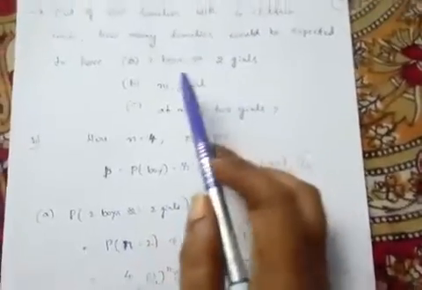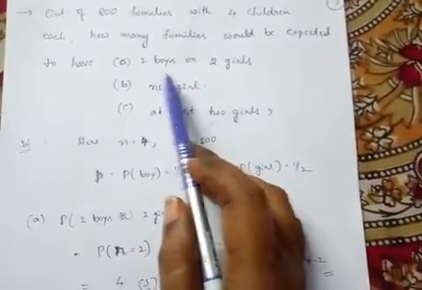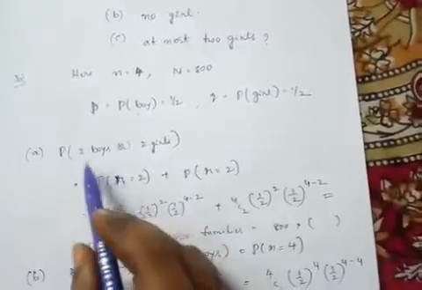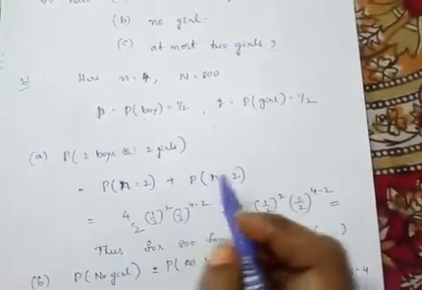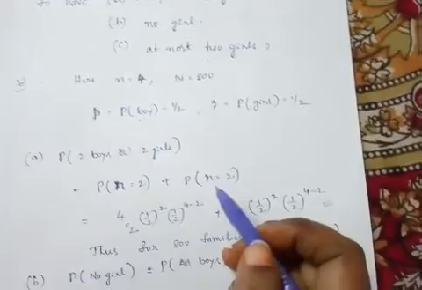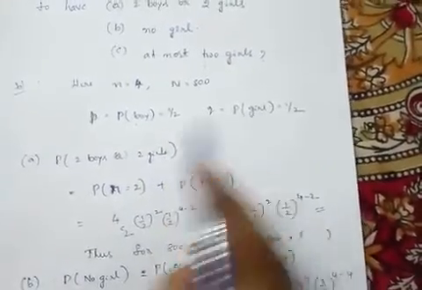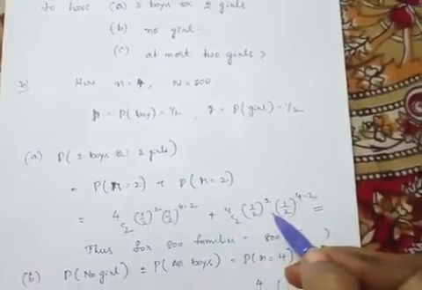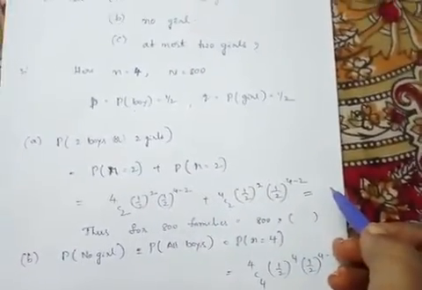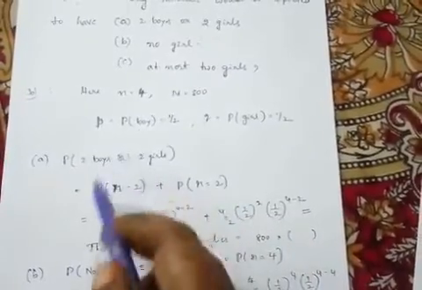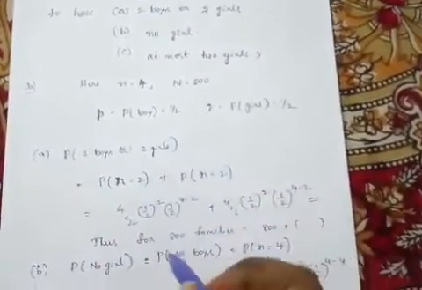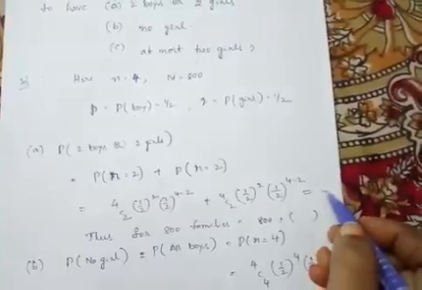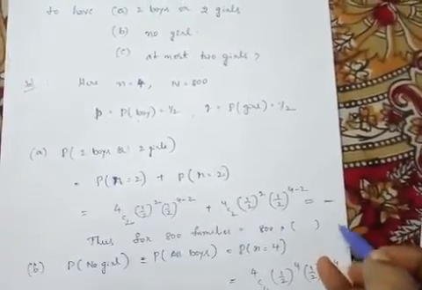The first question is the probability of 2 boys or 2 girls. So probability of 2 boys or 2 girls means number of successes, 2 boys, that is r equal to 2, plus probability of 2 girls. That means 2 girls means nothing but 2 boys, so here also r equal to 2. By using the binomial distribution formula, we can calculate this value. And finally, this is for one family. For 800 families, we have to multiply this answer with 800, so we can get the final answer.